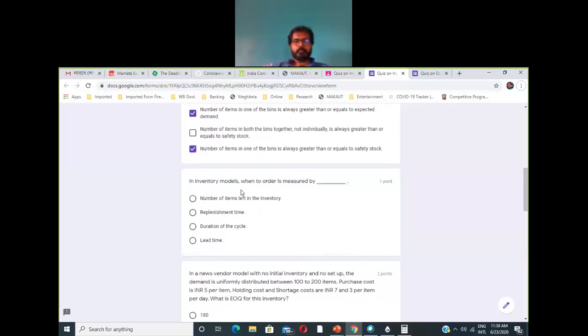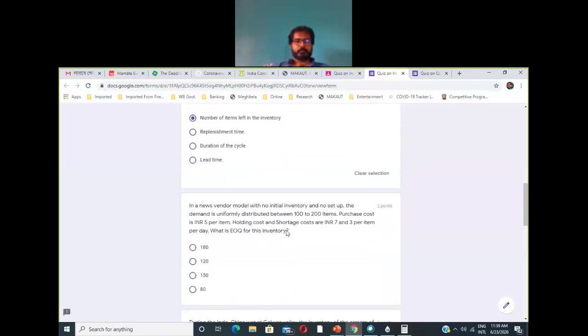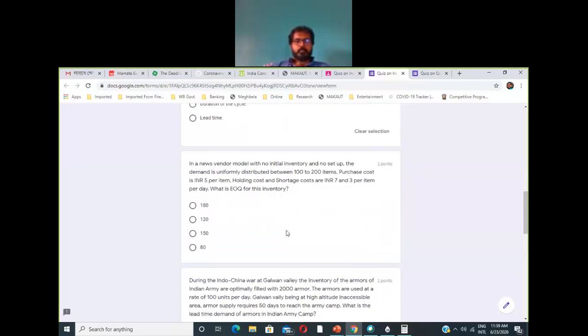In inventory models, when to order is measured by the number of items left in the inventory, right? Okay, now this question: in a newsvendor model with no initial inventory and no setup, the demand is uniformly distributed between 100 and 200 items.